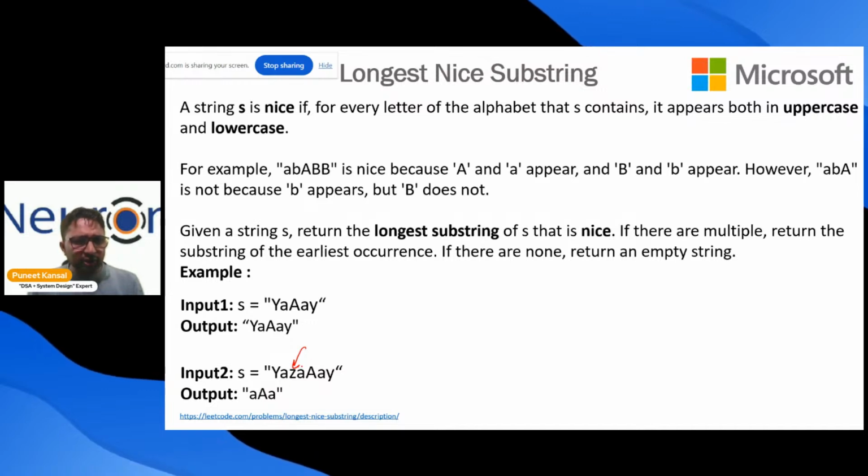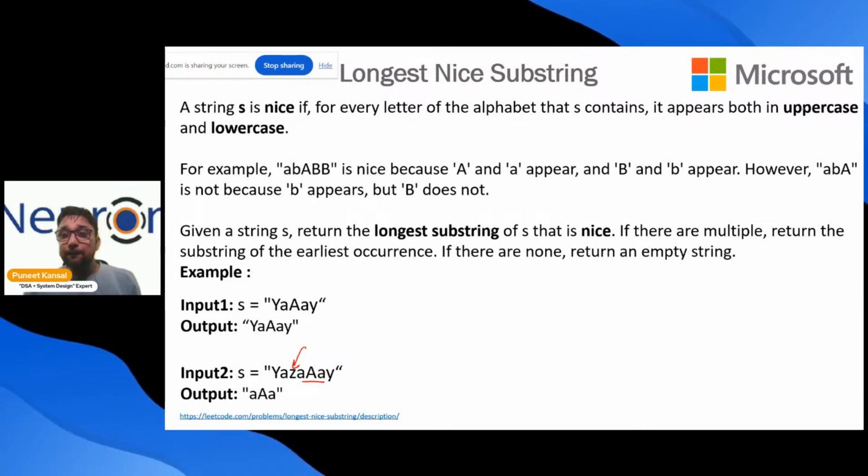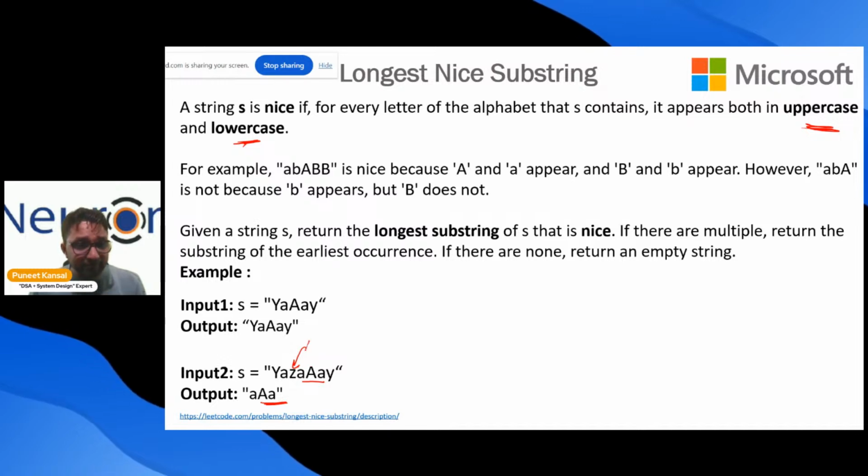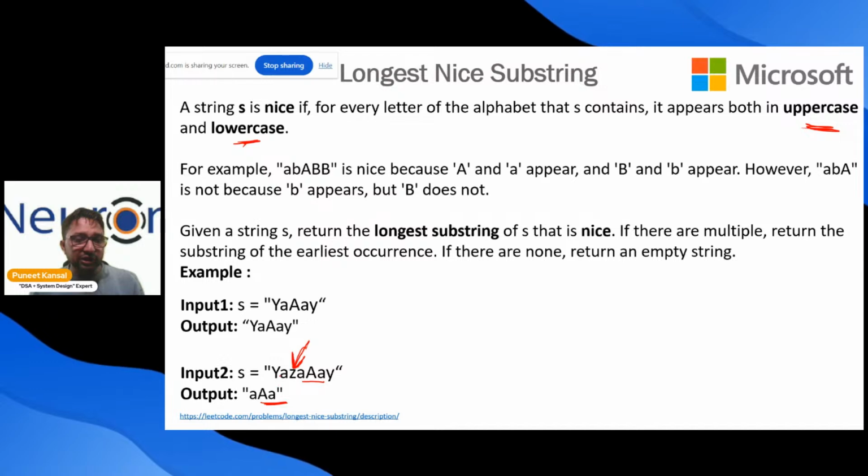So for this string, the largest substring which is nice is this. You can verify. There is no other string which is larger than length 3 and that is nice. You know which string is nice, in which uppercase and lowercase letters are both coming. So this substring is the largest substring which is nice in this. And this Z is the person who can help us to divide this string actually. How can this help us to divide?